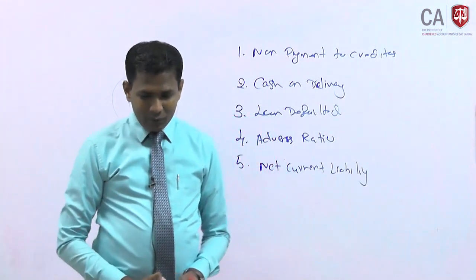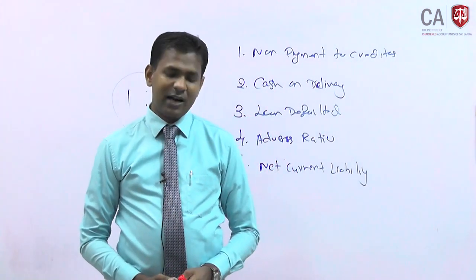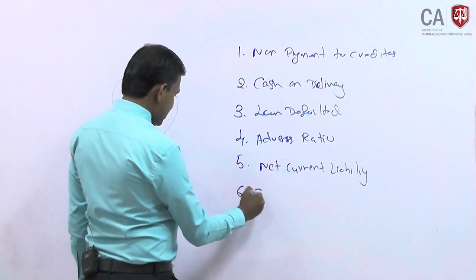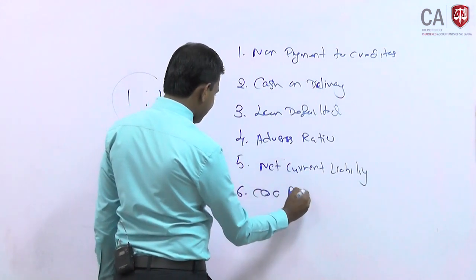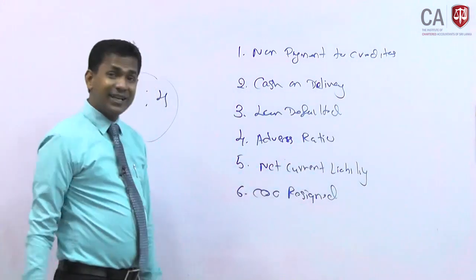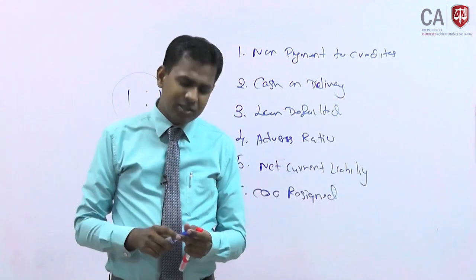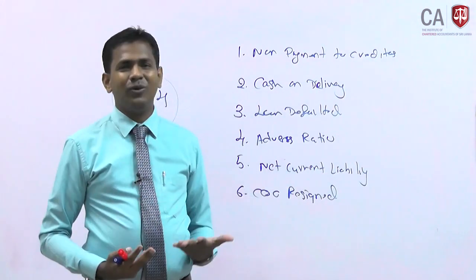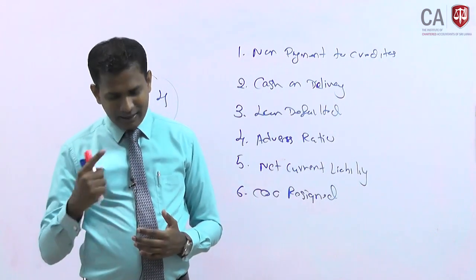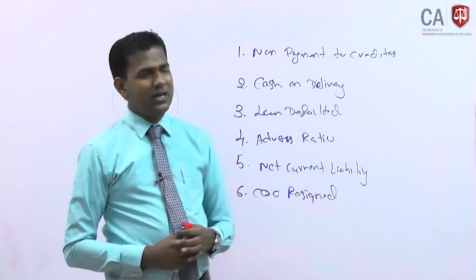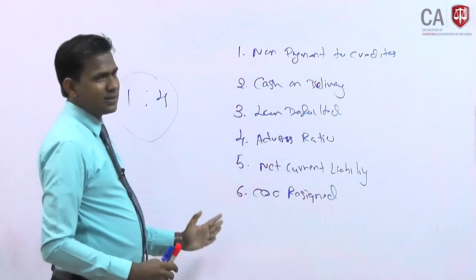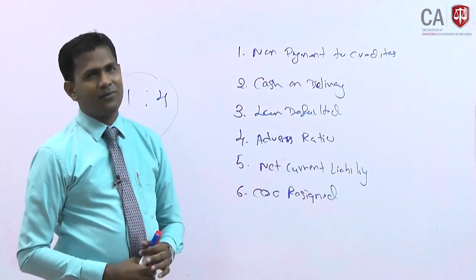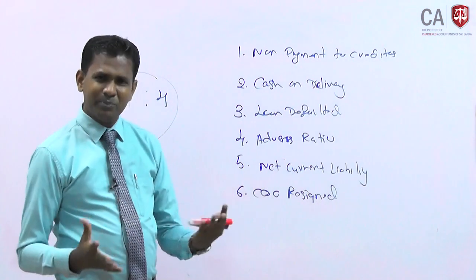The management of TPL believed that the business will pick up once the 5-star hotels restart permanently. However, the TPL Chief Operating Officer resigned. COO resigned, right. That is also an operational indicator. The leaving of a key employee of the organization creates a doubtful scenario about whether the company will be able to continue for the foreseeable future. So if you see in these 2 paragraphs, I can see 6, but your examiner is asking only 3. If you can't write this, it is a very unfortunate situation at the examination. This is a very simple and easy question.